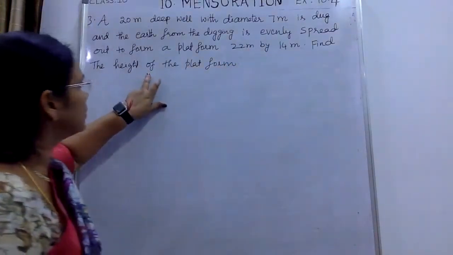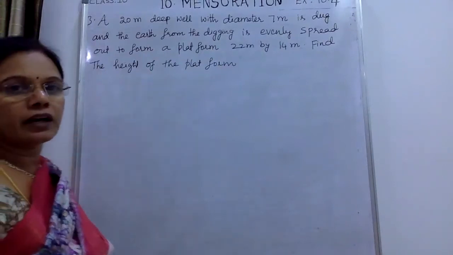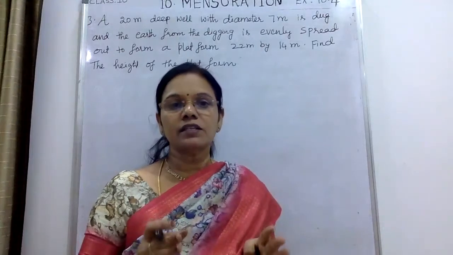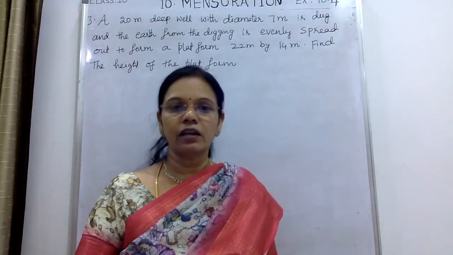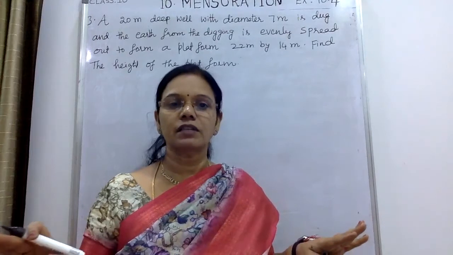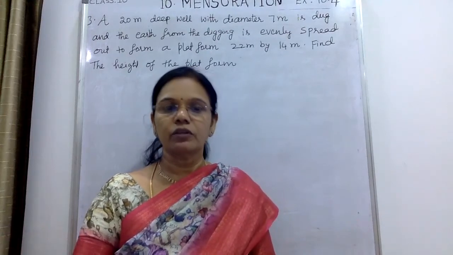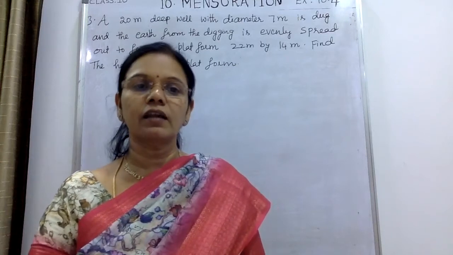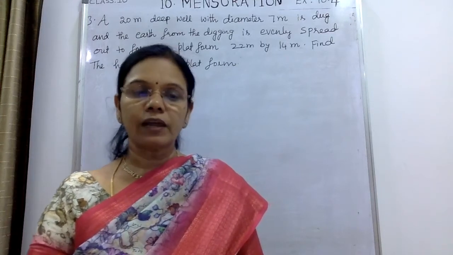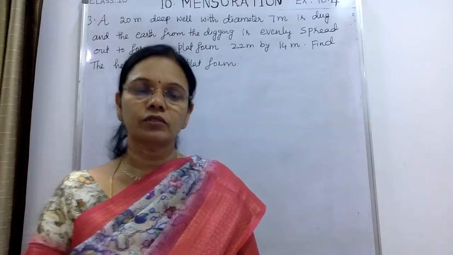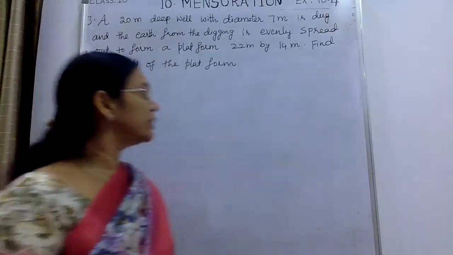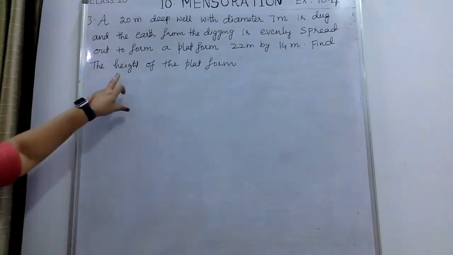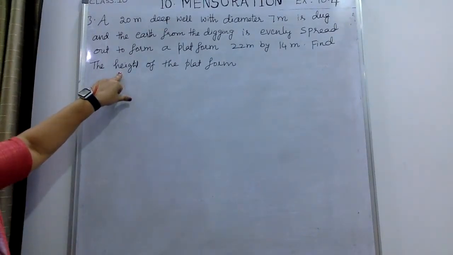Find the height of the platform. We need to find the height of the platform. So here the earth that came out from the digging well is evenly spread on the surface to form a platform. The well will be in the shape of a cylinder and the platform will be in the shape of a cuboid. We know the length and breadth of the platform, but we don't know the height of the platform. That we should find out now.